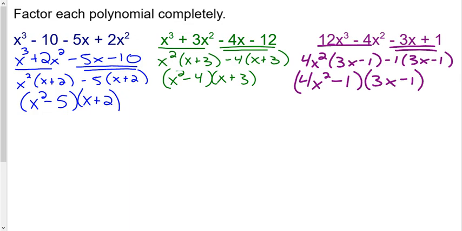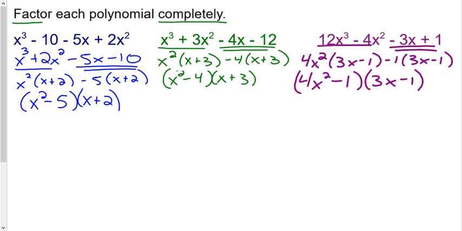All right, so we did that. We grouped the first 2, last 2 terms of each of these, and we have x squared minus 5 times x plus 2 for the first one, x squared minus 4 times x plus 3 for the second one, and 4x squared minus 1 times 3x minus 1. Now, one of the things you'll notice about these directions, it says factor completely. So we always have to check, does it factor further?